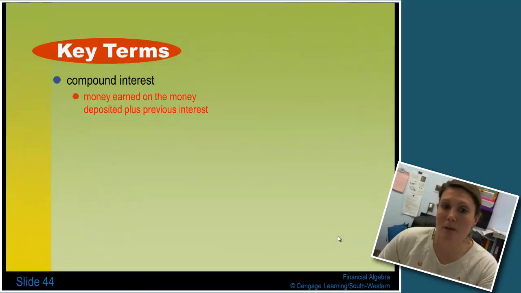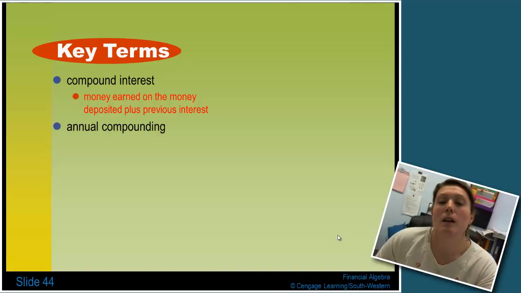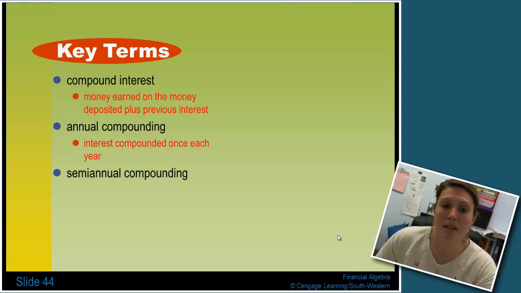Compound interest, what does this mean? It means money is earned on the money deposited plus the previous interest. So when you earn interest, they put that into your account and then you start earning interest on that interest. Annual compounding means interest is compounded once each year.